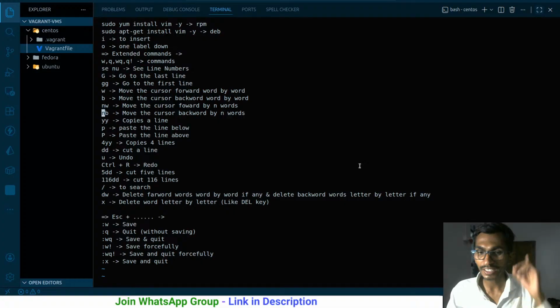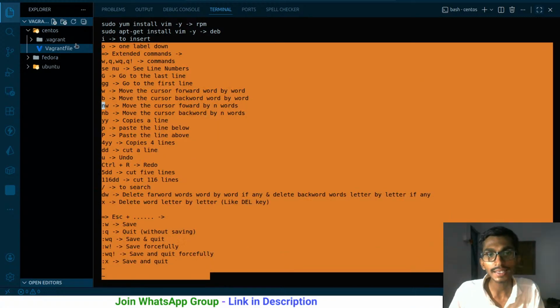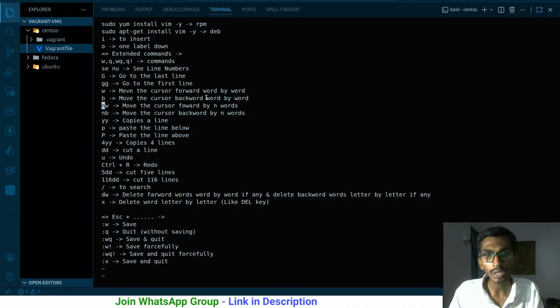By the way, it's going to be quite quick. That simply means I may not be able to talk about things in detail, as I have really less time and have to talk about a lot of things. If you press I, you will be in insert mode. This is the insert mode that we have, and we can start writing. If you want to go to command mode, press escape, and now you are in command mode.